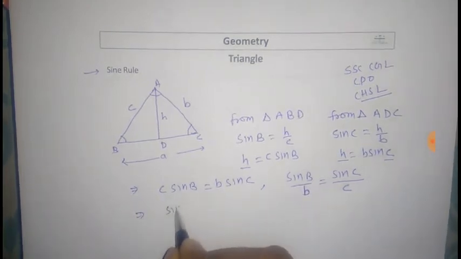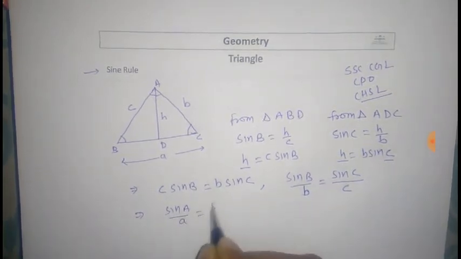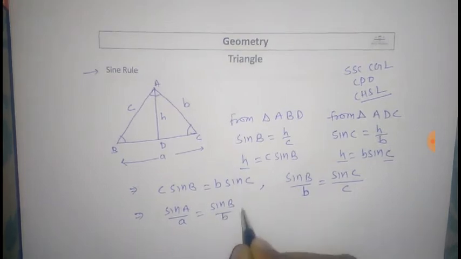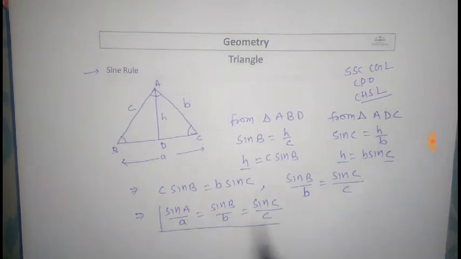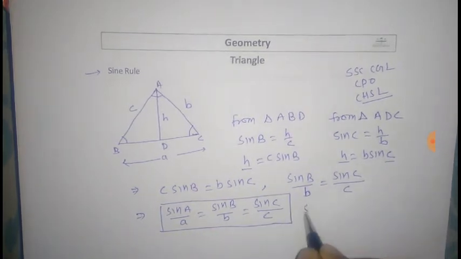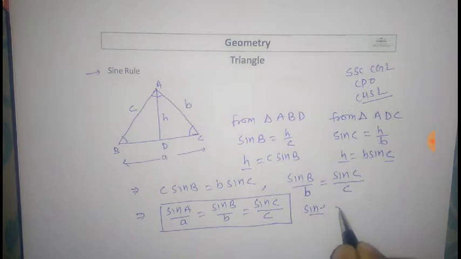And similarly sine A upon a is equal to sine B upon b is equal to sine C upon c. This is our sine rule.